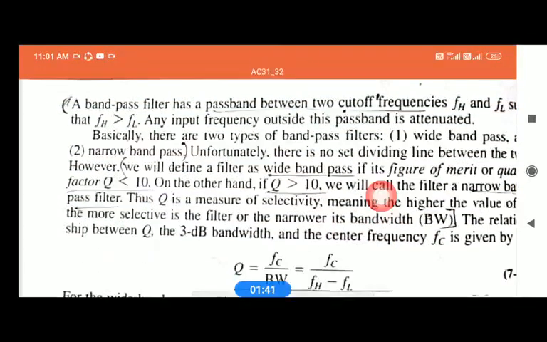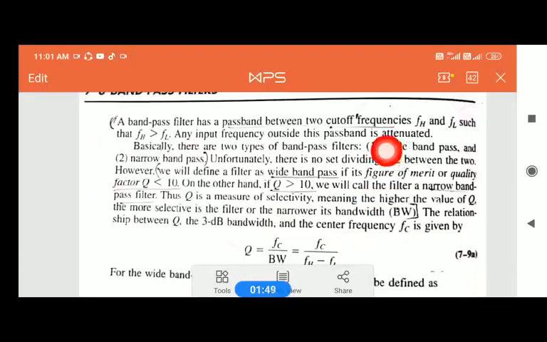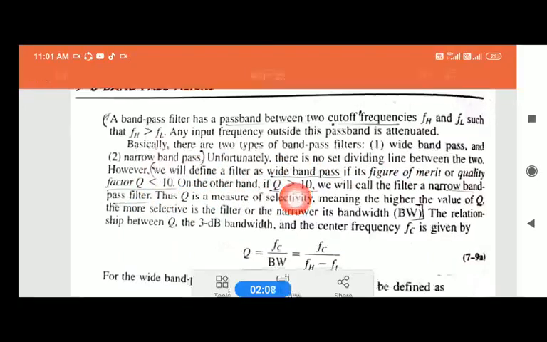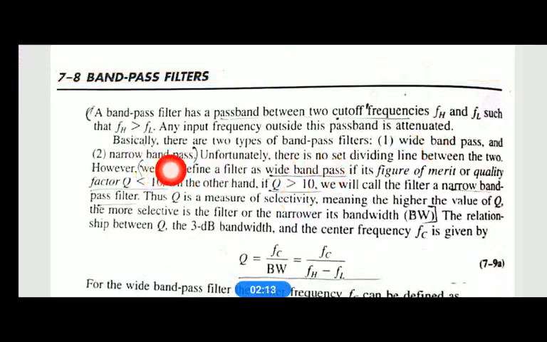Basically there are two types of band pass filter. One is the wide band pass filter, and another is the narrow band pass filter. To differentiate between wide band pass and narrow band pass, we use the quality factor Q. In a wide band pass filter the band is a little wide, whereas in a narrow band pass filter the band is narrow.